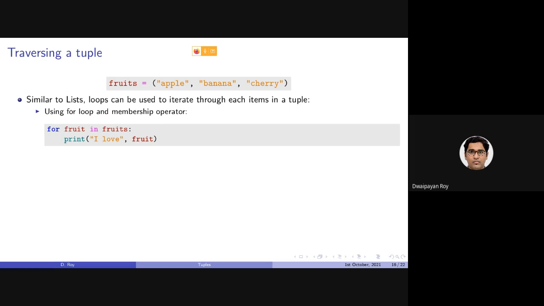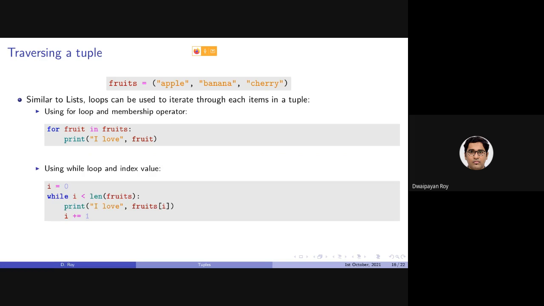Now, to traverse all the items in a tuple, we can simply use the for loop along with the membership operator, that is in. This is similar to the way we can traverse all the items in a list. Another way, of course, is by using the while loop with the indexing value.